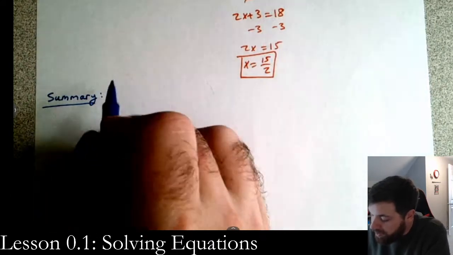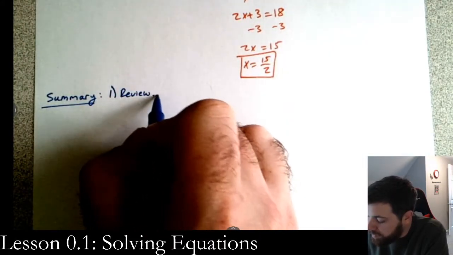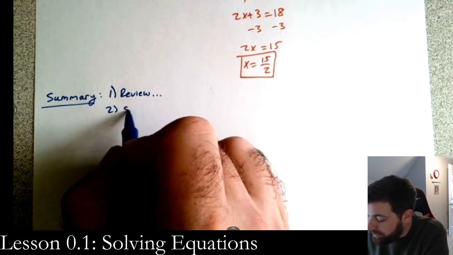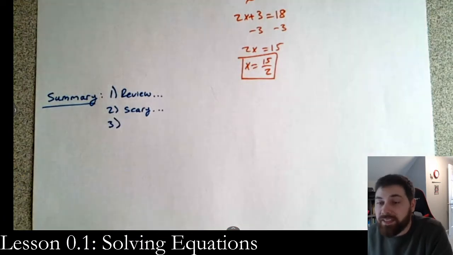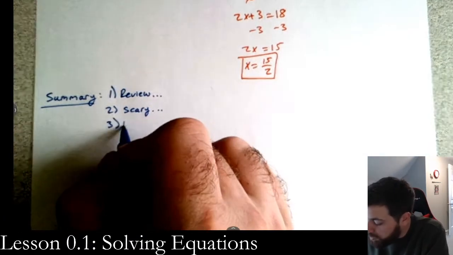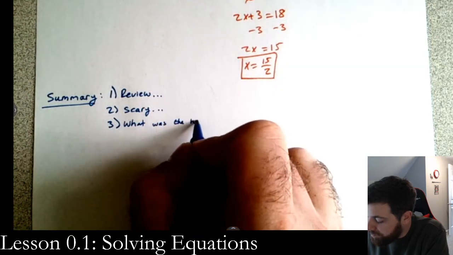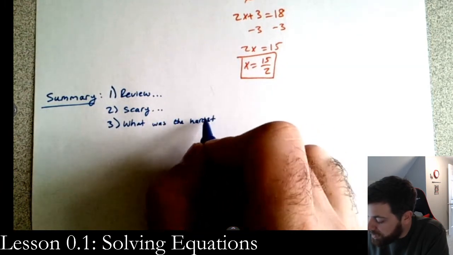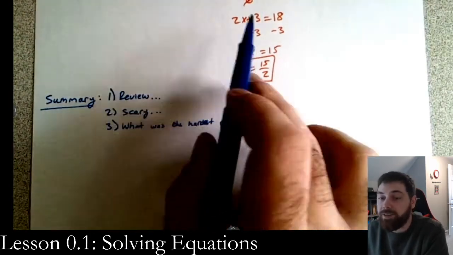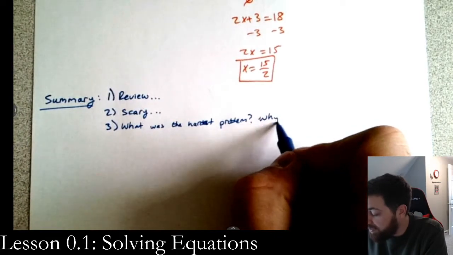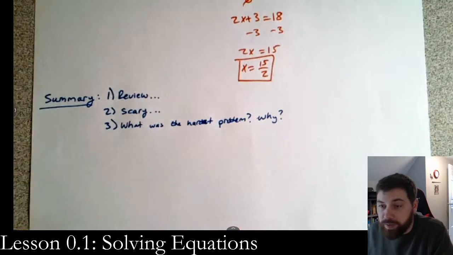I want you to write one thing that was review. I want you to write one thing that was scary. And 3, the last thing I want you to write is what was the hardest problem? Spelled hardest wrong, sorry. What was the hardest problem out of all of these? And then why? Those 3 things I want you to write in your notes. You have plenty of room here.